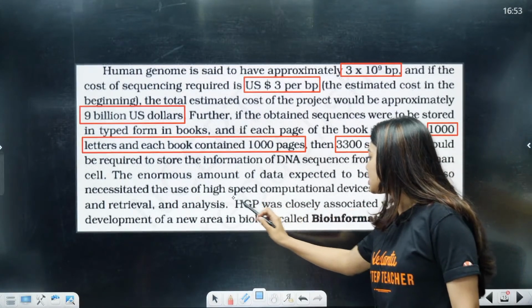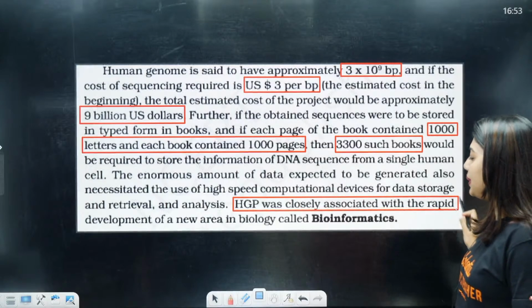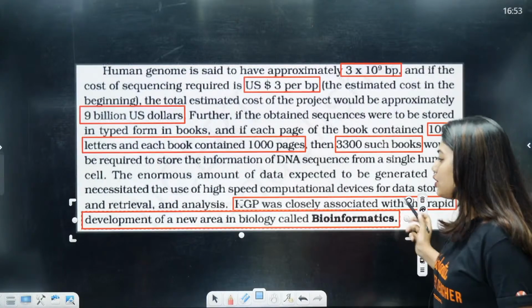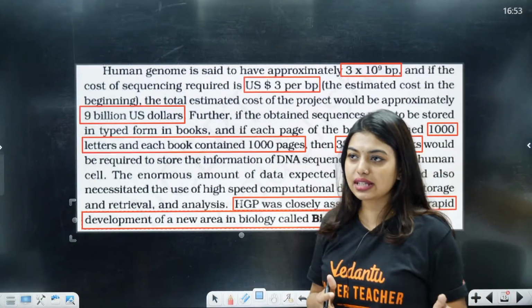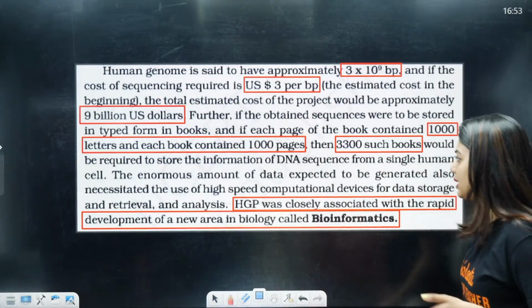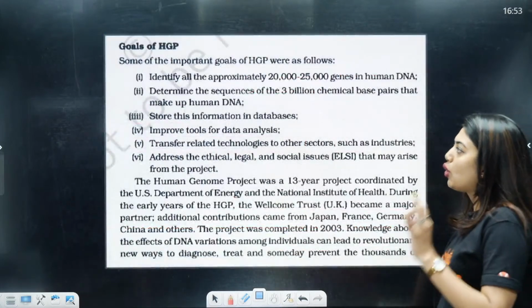HGP was closely associated with the rapid development of a new area in biology called bioinformatics, where you are mixing biology with computer science. Clear? Yes.